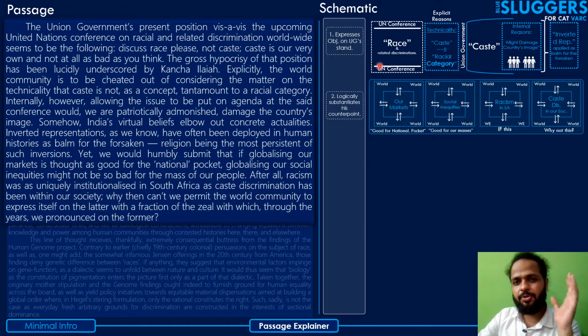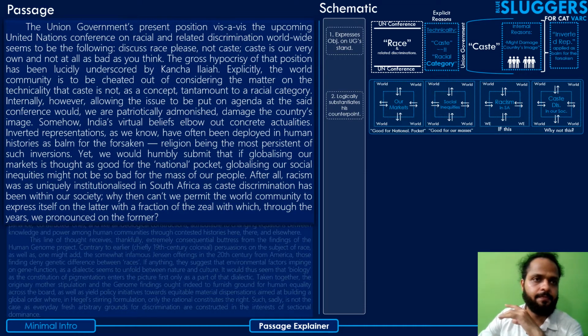Overall, see guys, what the author has done here is he has basically expressed an objection with respect to the union government's stand on a certain issue, and then he's logically substantiated his counterpoints to what the union government's stand is, and quite well, in fact, I would say. Okay, so let's move on to the next paragraph now.